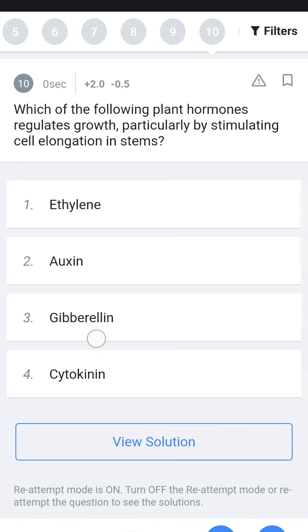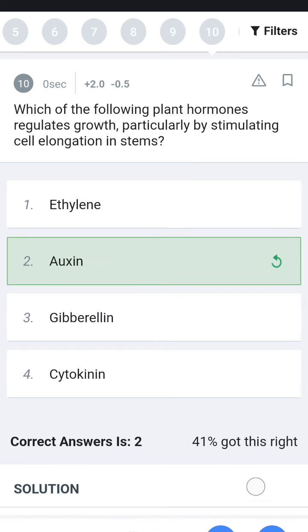Gibberellin occurs in young leaves and roots, and helps stems grow. Cytokinin influences not only plant growth but also cell division. So the answer is auxin.